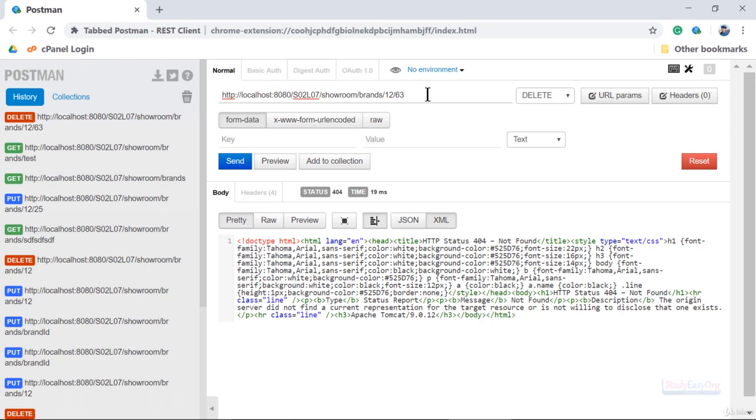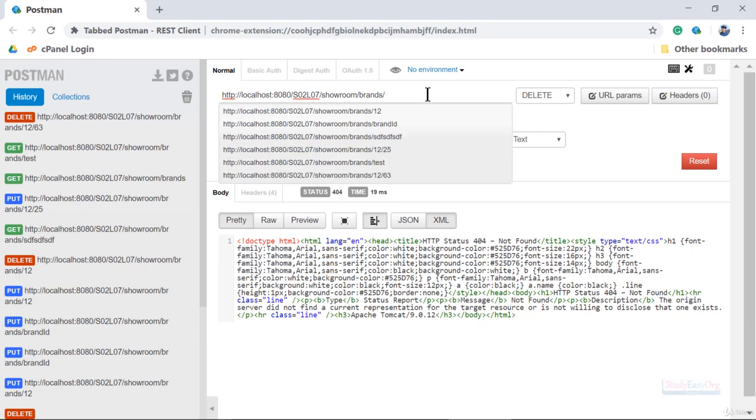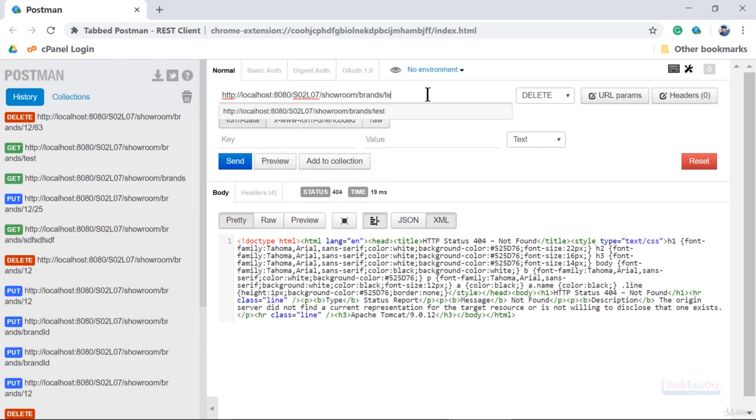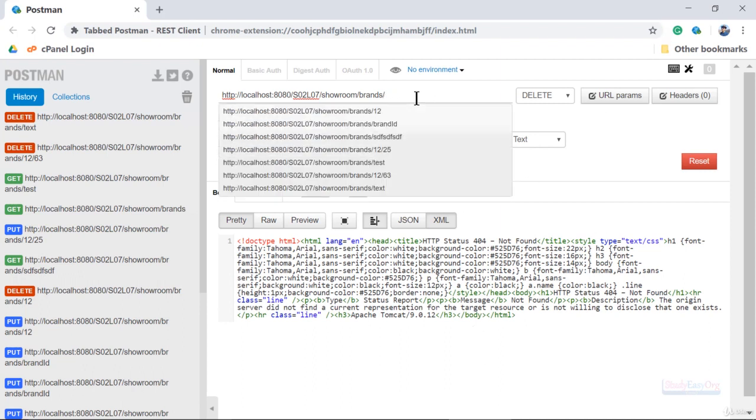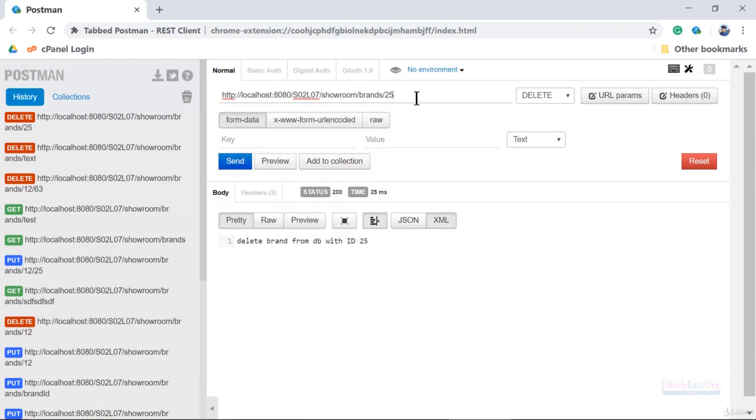But what happens with the typecasting? What happens with the type? For example, in place of 12, I pass an ID which is text. Then again the application will crash. Here we can only accept a number and it shows us a proper result. Why is it accepting only a number?